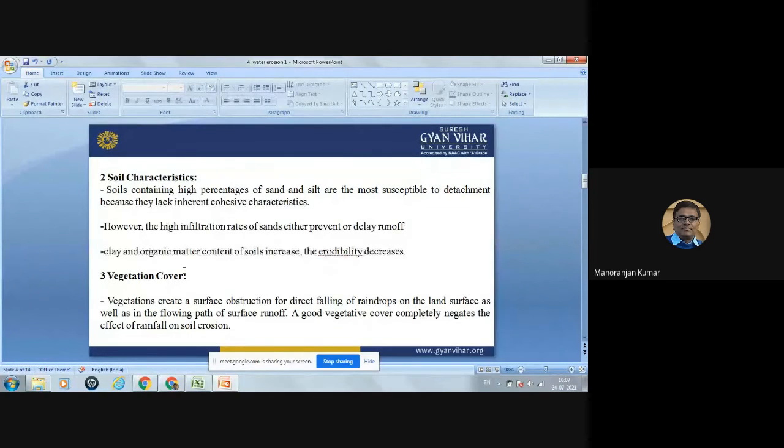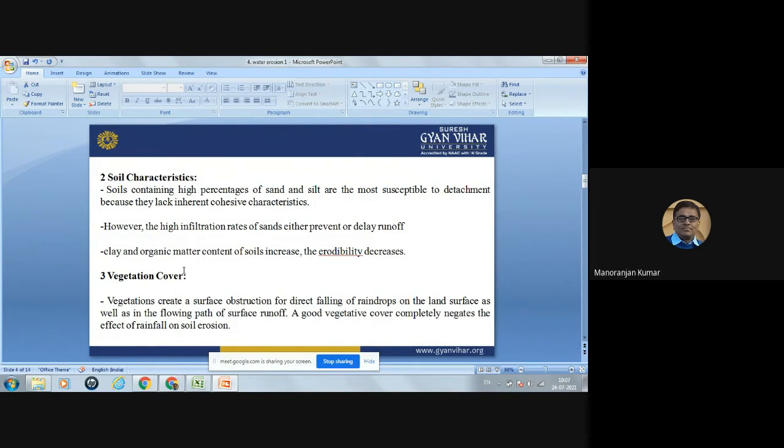Whereas in the clay soil, there is a heavy cohesive characteristic. Cohesive force is more in the clay soil. So clay soil is less susceptible to erosion, whereas sandy soil and silty soil are most susceptible to erosion. However, in the case of sandy soil, the high infiltration rate of the sand either prevents or delays the runoff. But in silty soil, this type of case doesn't happen.